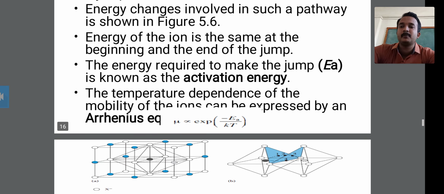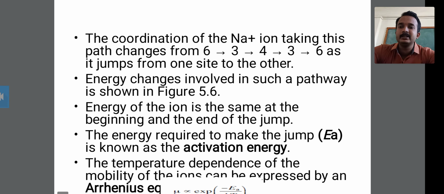This is the pathway, and the ion jumps from one site to another. The energy changes involved in such a pathway are shown in the figure, the 5.6 diagram.